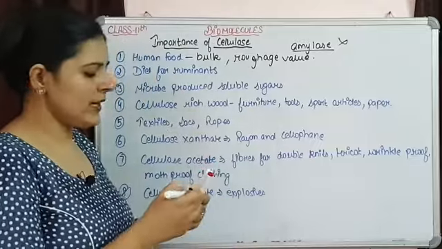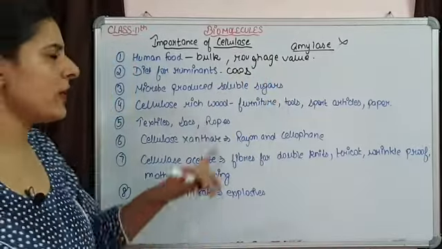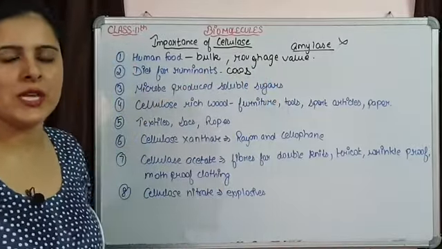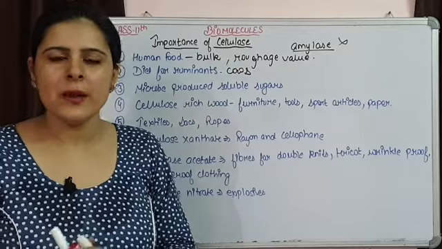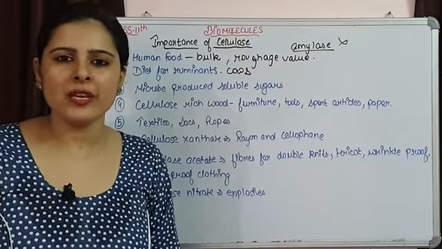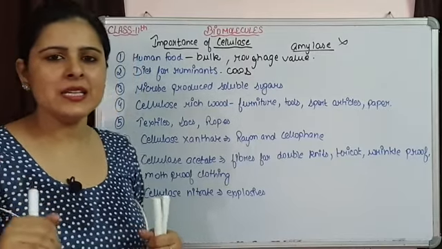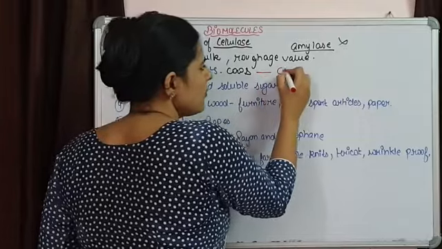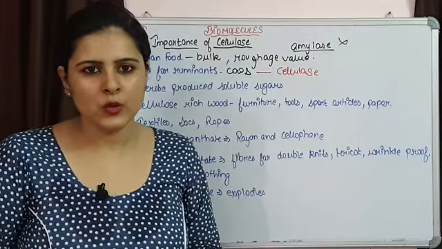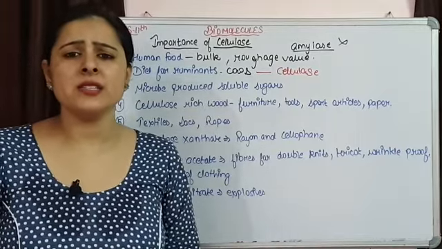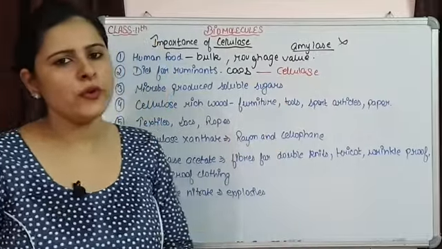If we talk about ruminants, say cows and buffaloes, the important food component for cattle is cellulose because they feed on plants. They are able to digest this cellulose because various microorganisms live in symbiotic association in their intestine, and these microorganisms release the enzyme cellulase, which is responsible for the breakdown of cellulose. Even in termites and snails, these microorganisms live and are responsible for the breakdown of cellulose.